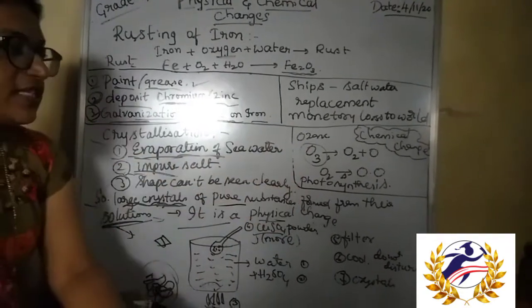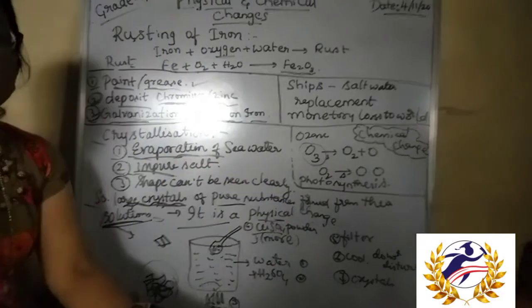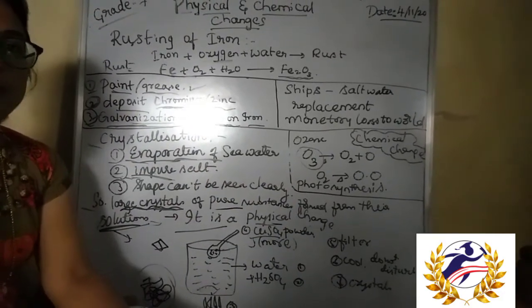Another process we know is photosynthesis, isn't it? Photosynthesis is also a chemical change. How can you say that?